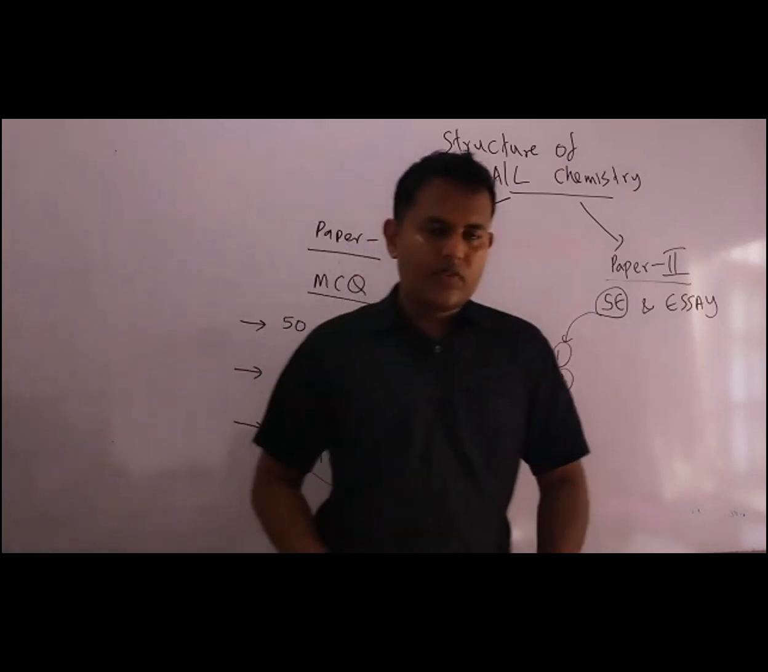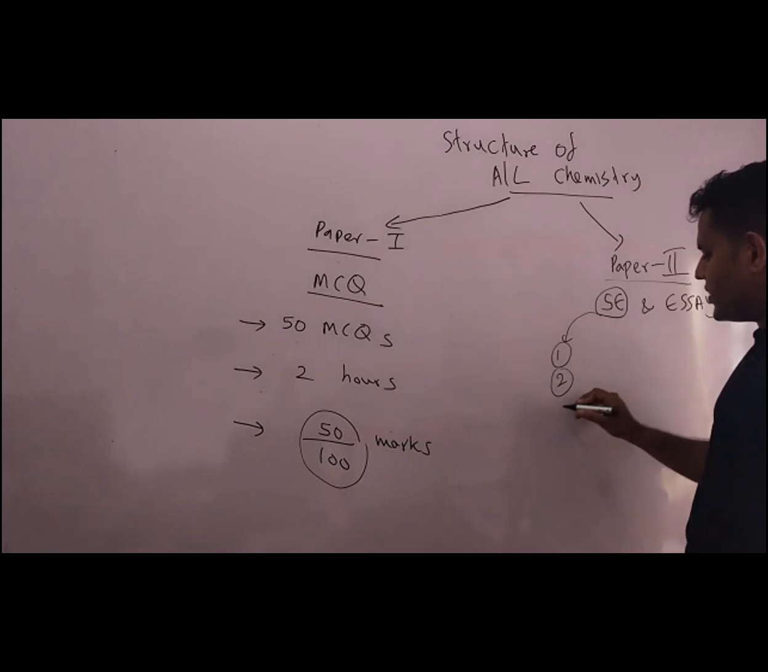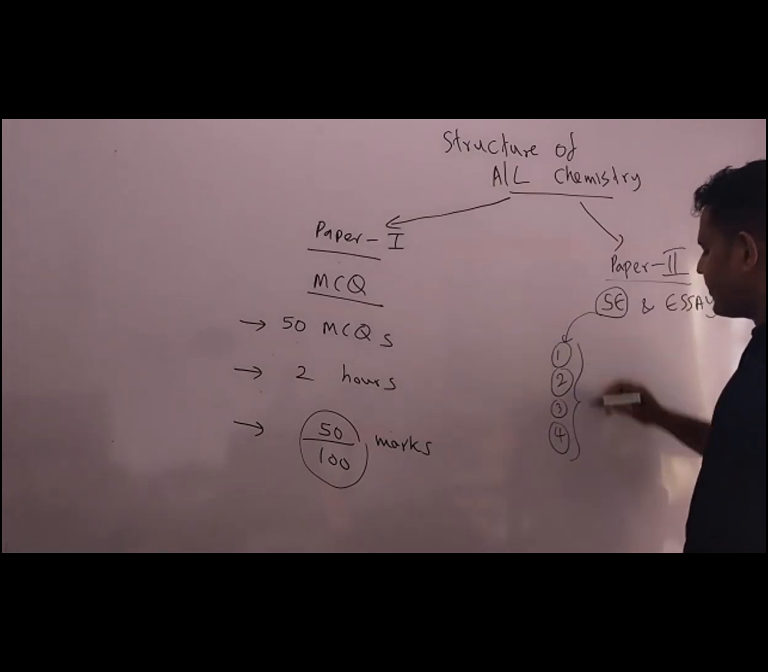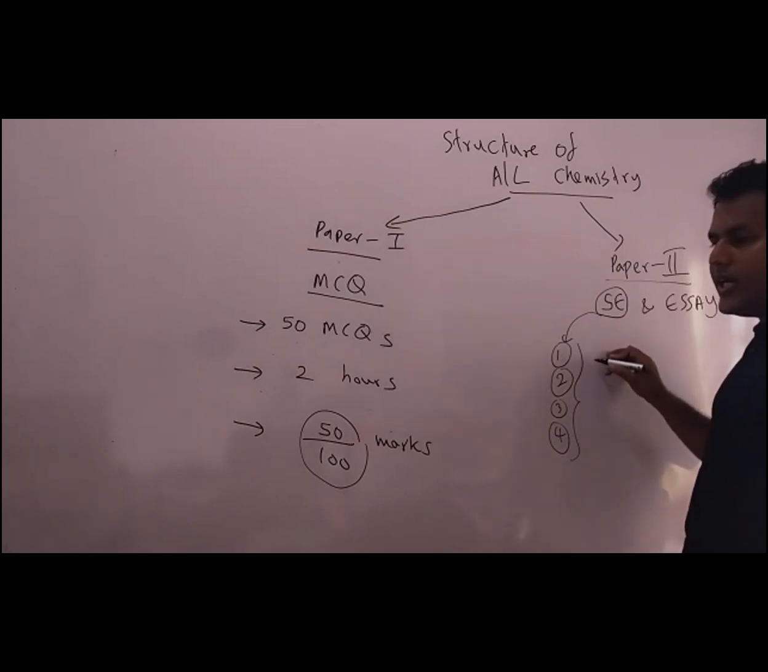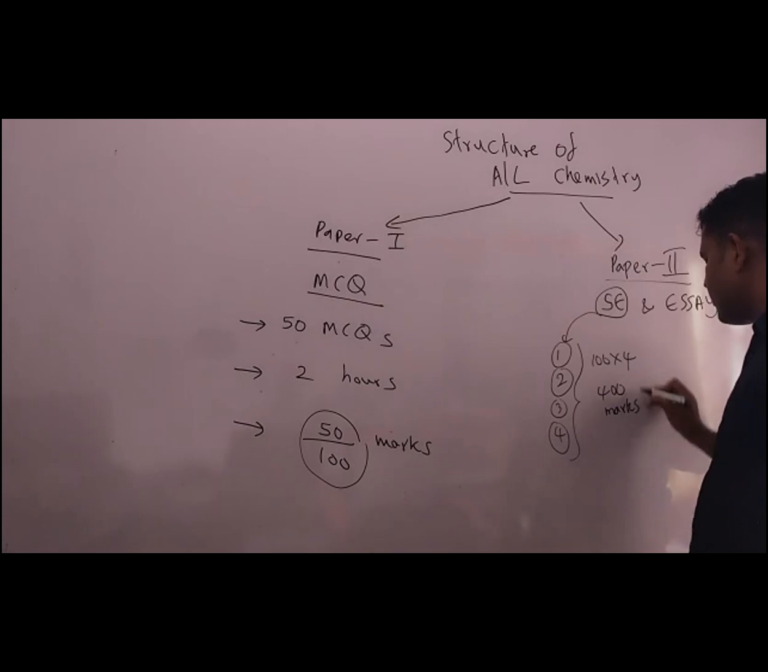Yes, for the MCQ, we discussed the first part. Then for the structured essay, you will have 4 questions: 1, 2, 3, 4. These are structured essay questions, and for each question we get 100 marks. So 100 into 4, that's 400 marks.